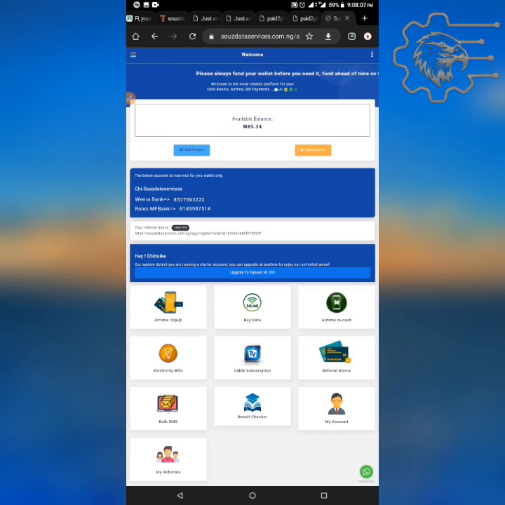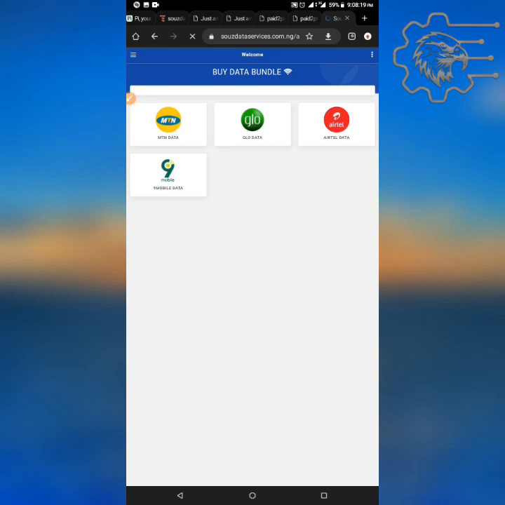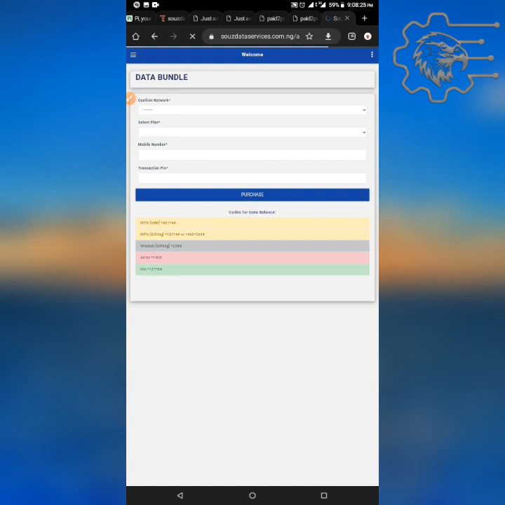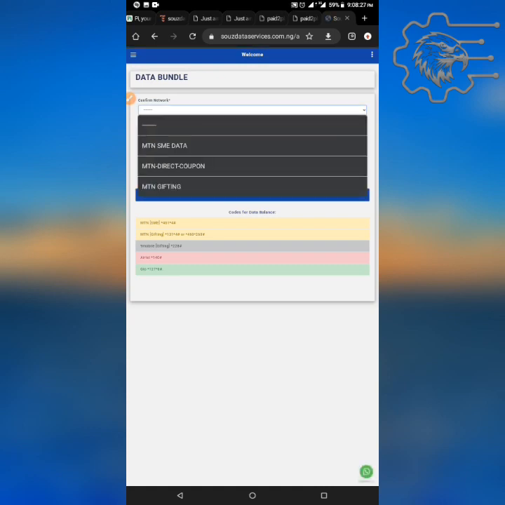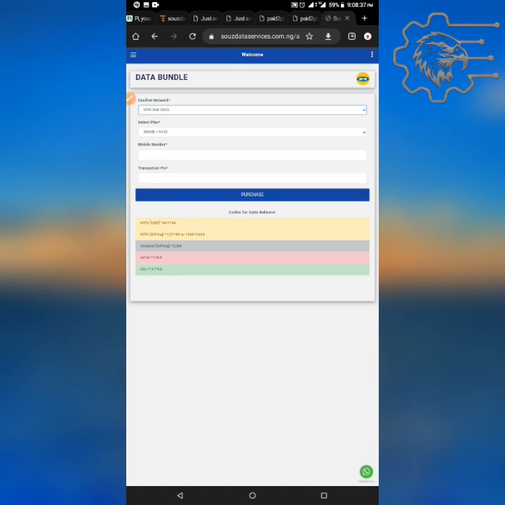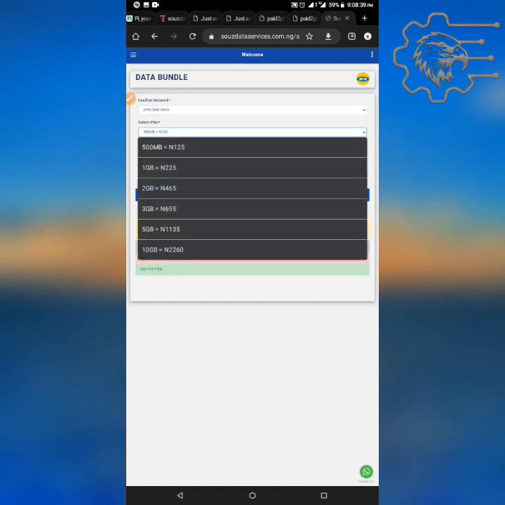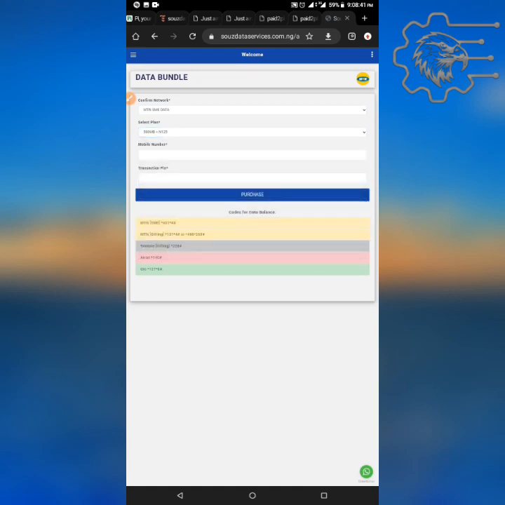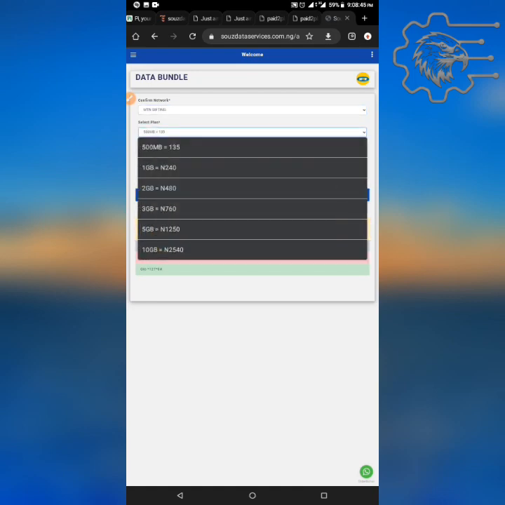For instance, I'm going to open one or two so that you see what I'm talking about. Let's just go to buy data. Click on it. Then you select the network you want to buy data for, either MTN, Airtel, Glo or 9 Mobile. I want to check that of MTN first. Then you click on confirm network, you select MTN. We have two options here: MTN SME, direct coupon, and MTN gifting. So all the prices are different. MTN SME is selling 1 gig for 225 naira and 500 MB for 125 naira, but MTN gifting is selling 1 gig for 240 and 500 MB for 135.